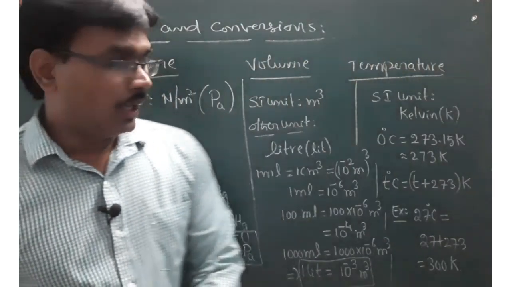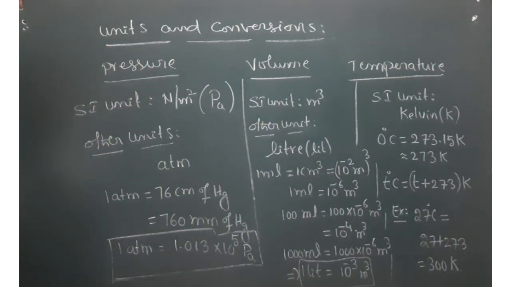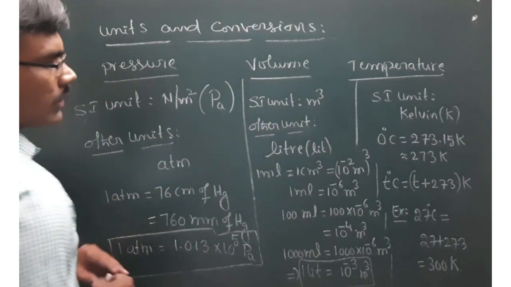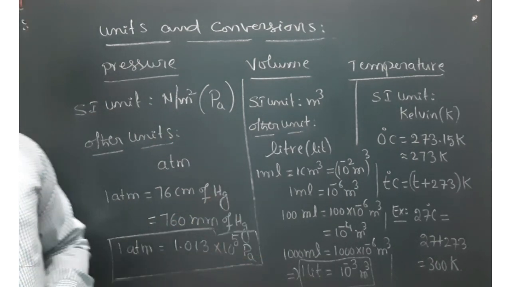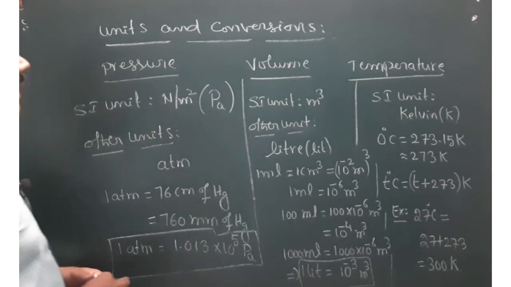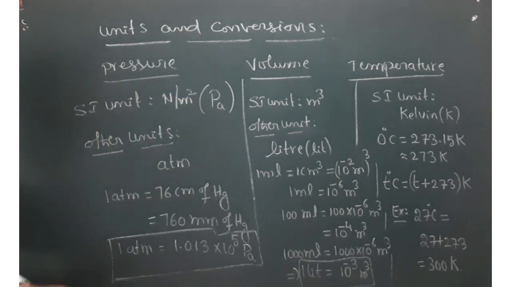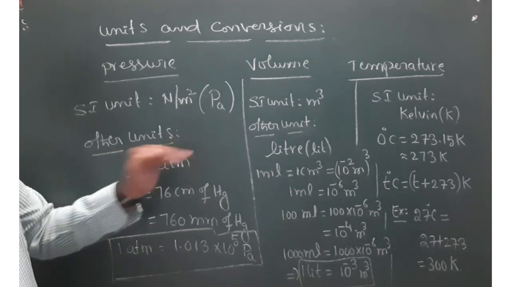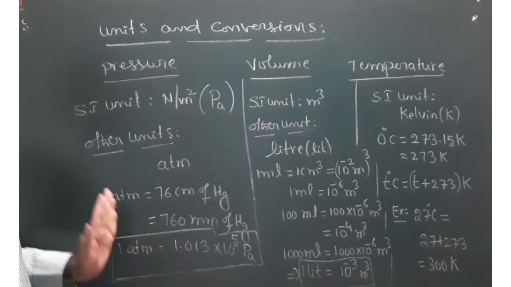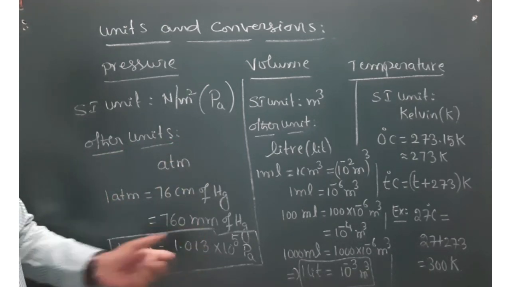Right, now let us see the units and their conversion factors of these three parameters that we use in our numerical solving. Pressure SI unit is given by Newton per meter square or pascals, right? And another unit of pressure is atmospheres. So the relation between atmospheres and other units are given like this.